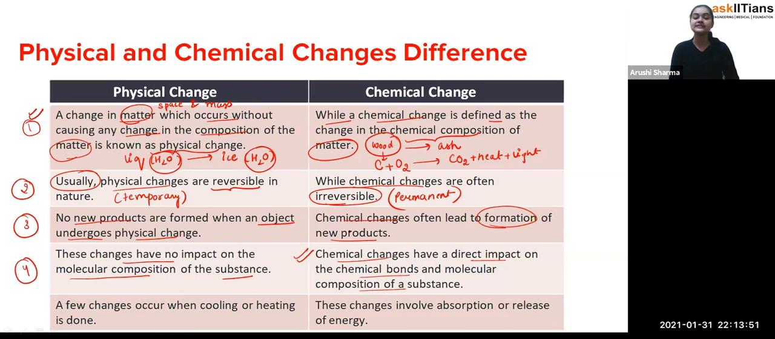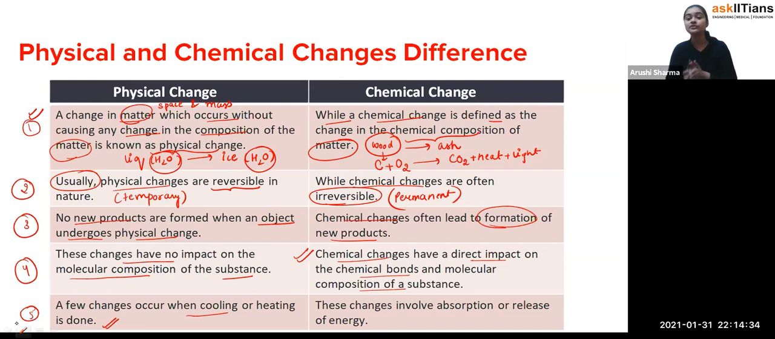Now the last difference is that a few changes occur when cooling or heating is done. So that's the fifth point. Why do we say cooling or heating? If you remember, I told you about the vaporization process, boiling process, condensation process, freezing process. When you boil water, you are increasing the temperature, giving heat to the water so that it converts into vapor. But when you freeze water, you are lowering the temperature so that it converts into ice. So by cooling or by heating, changes happen. These are the physical changes.